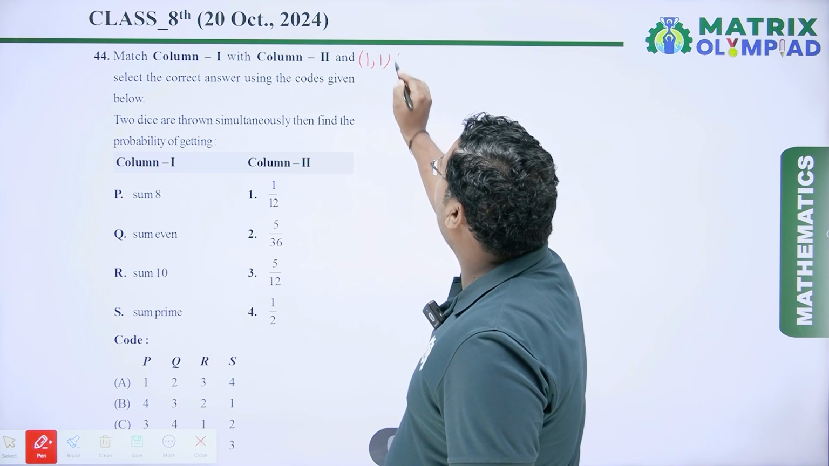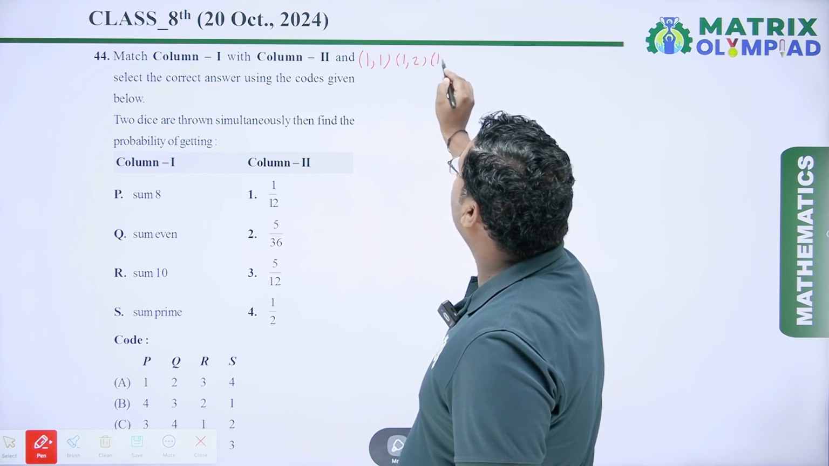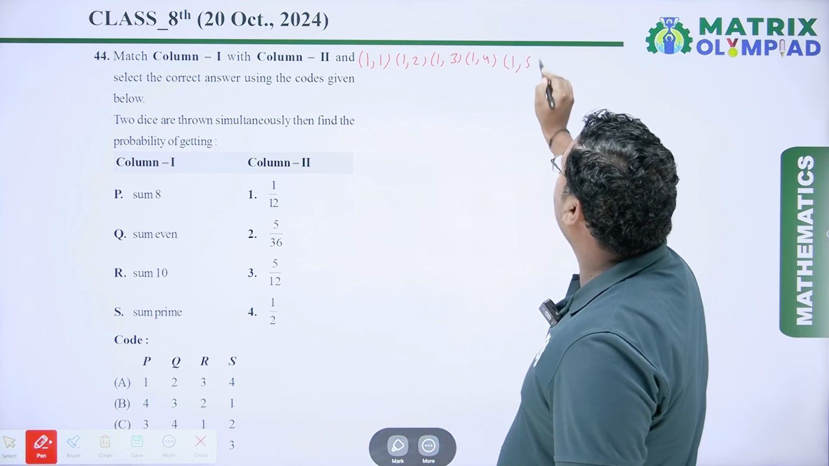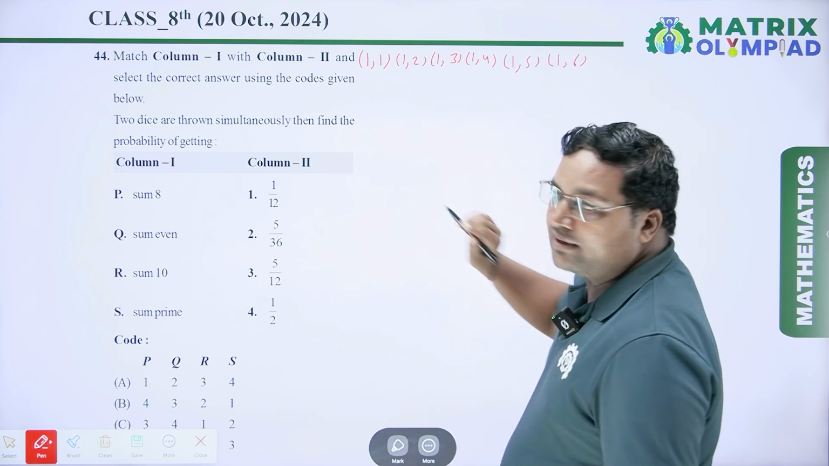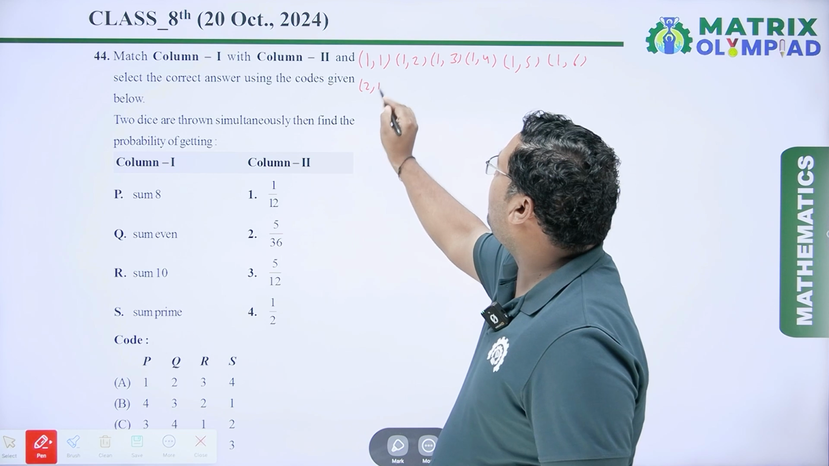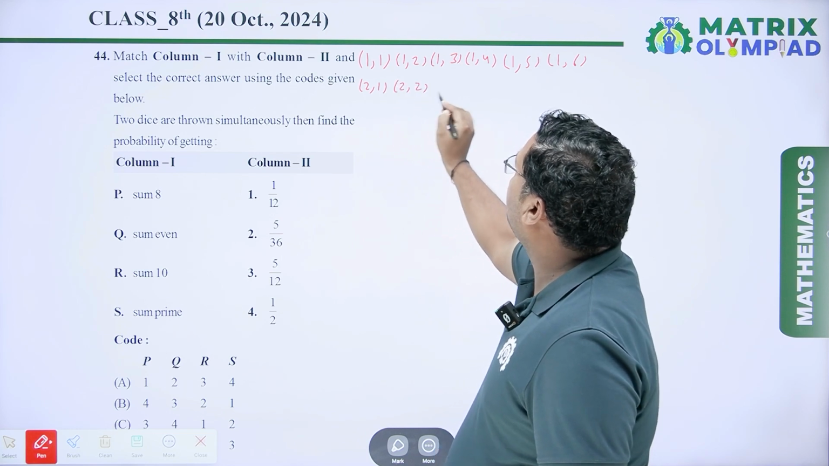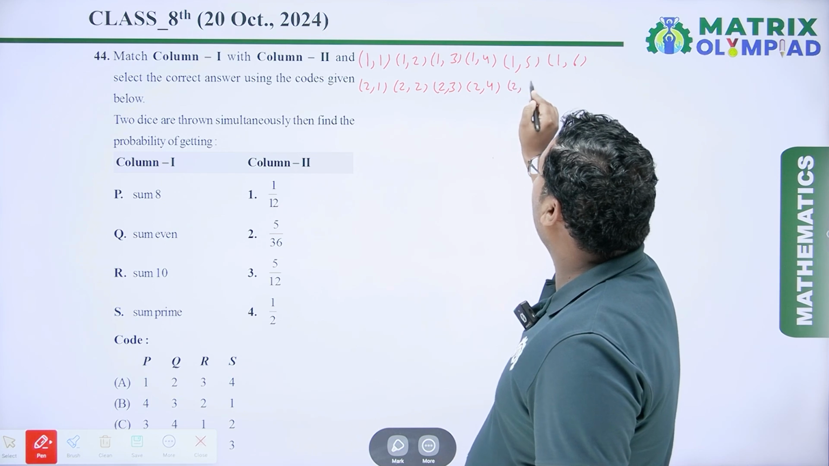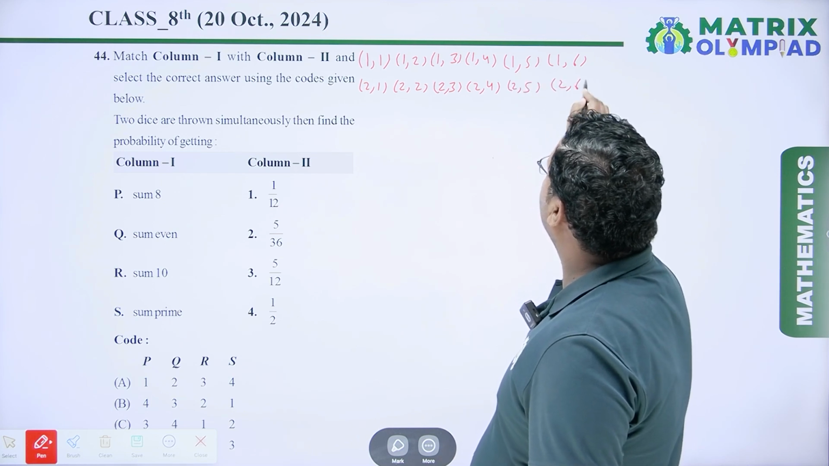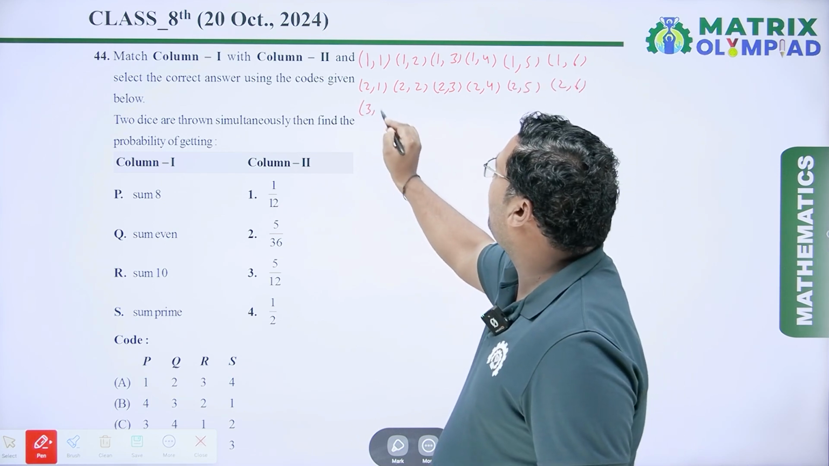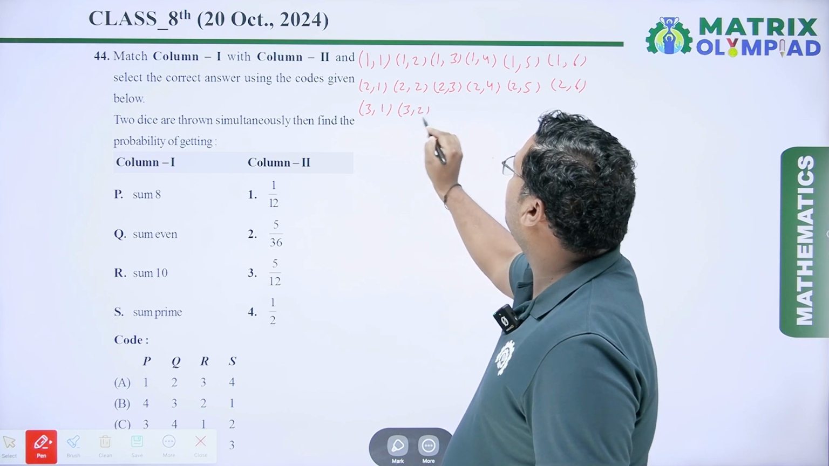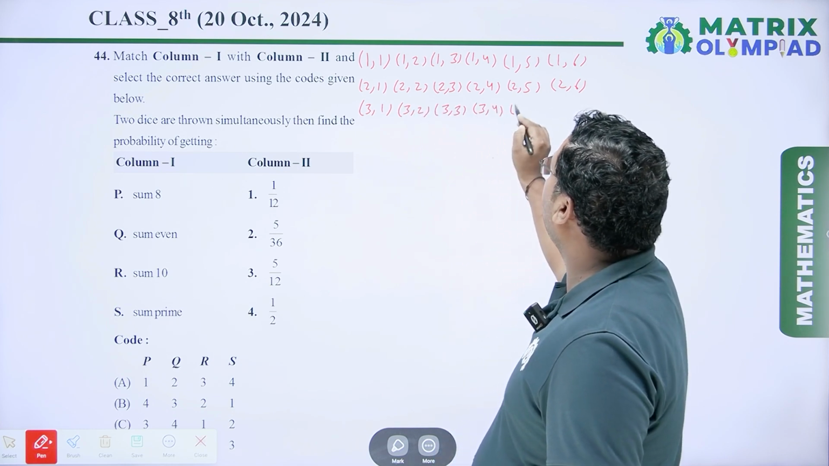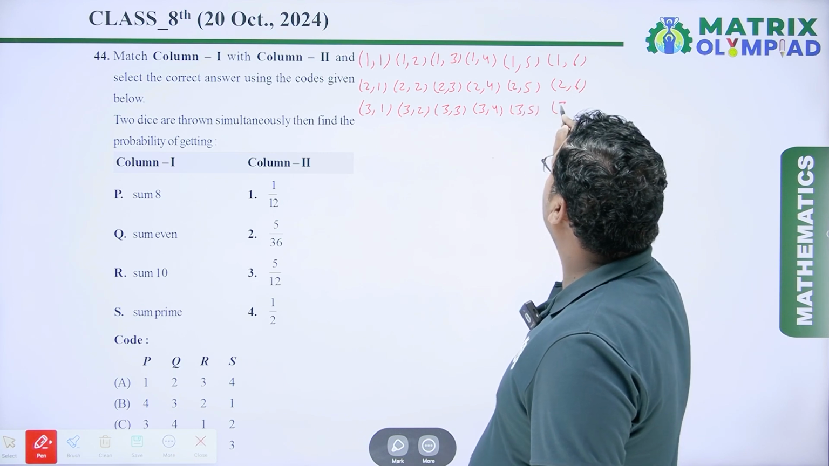So first is 1,1, next is 1,2, next is 1,3, next is 1,4, next is 1,5, next is 1,6. Next row is 2,1, then 2,2, then 2,3, then 2,4, then 2,5, then 2,6. Next row is 3,1, 3,2, 3,3, 3,4, 3,5, 3,6.